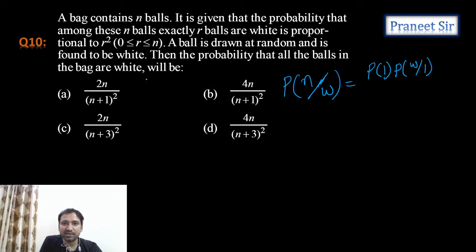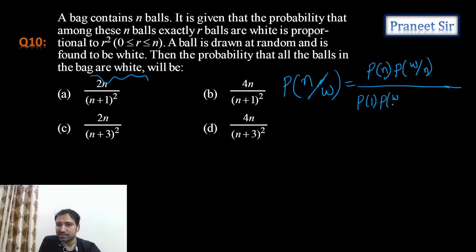But what he is saying is probability that all the balls are white. All the balls are white means here instead of taking 1 here, we should take n, guys. Instead of taking 1 here, we should take n. Let's take here n. So that means probability of selecting n balls by probability of having only one white color